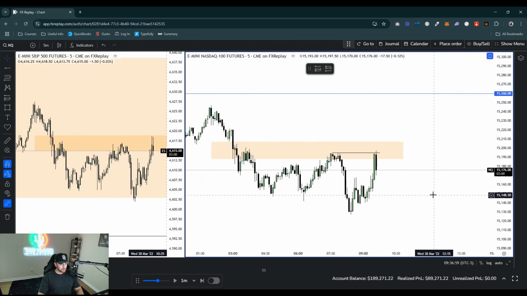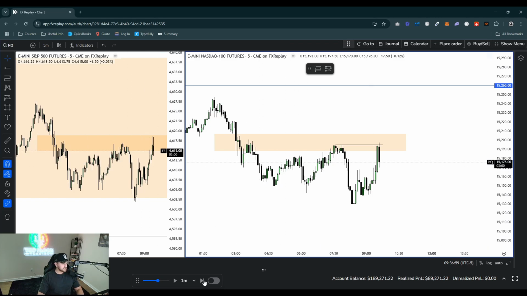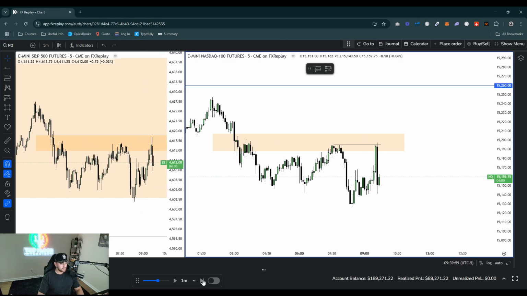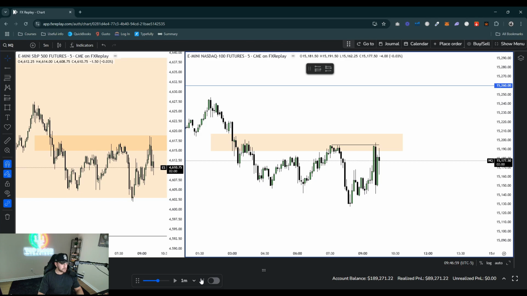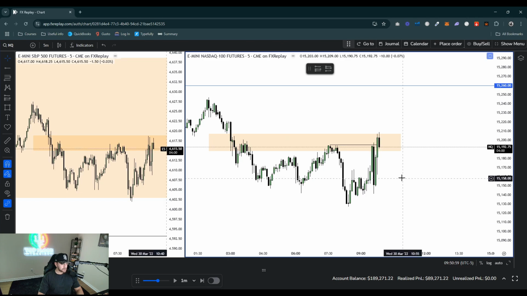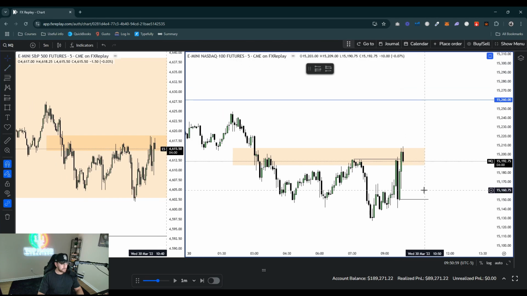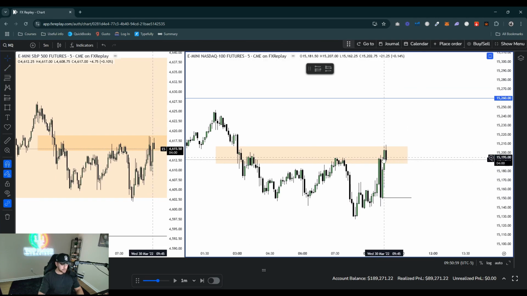So again, we retapped the 1 hour fair value gap. So I'd like to see a new 5-minute CISD form. We don't have that yet. It's down here. Remember, a series of up close candles, which is all these right here, that made a new high and tapped into the PD array. We haven't got that. All right, so our CISD would move to right here. Boom, below the 940. We're in the 950, 1010 macro now. So as long as we respect this fair value gap, I think we'll be good.